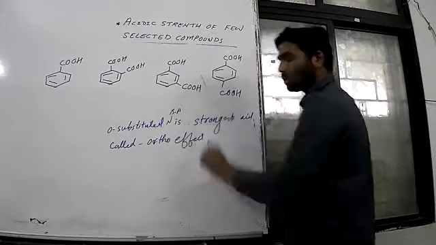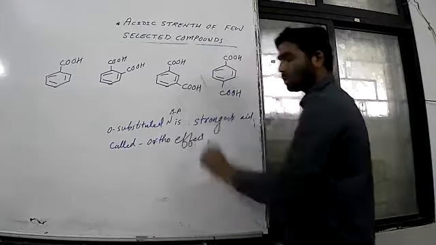So when this withdraws electron from the ring, automatically this becomes more acidic, because we know an electron withdrawing group increases acidic power, and the effect is minus I effect and minus R effect. Okay, remember. So ortho is highly acidic.